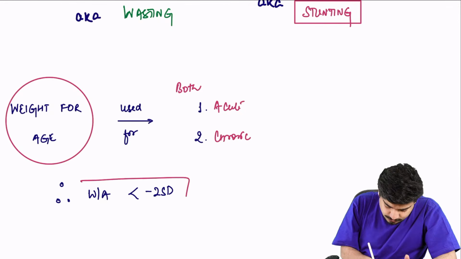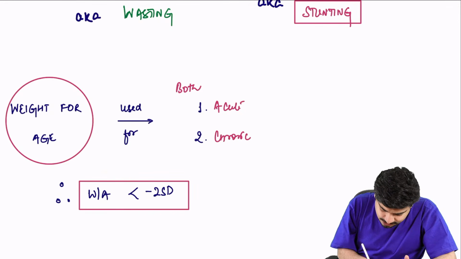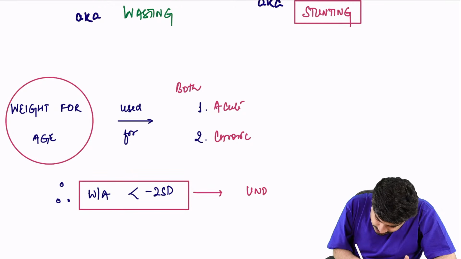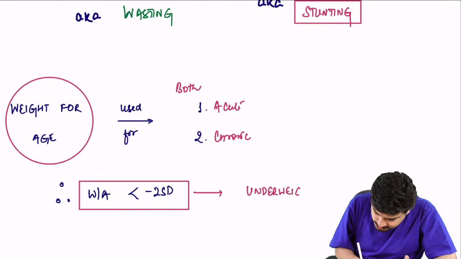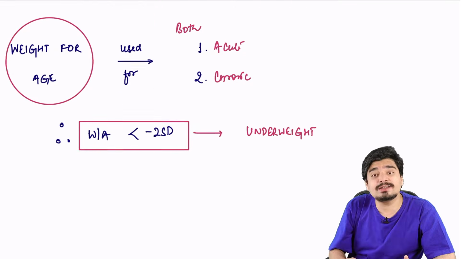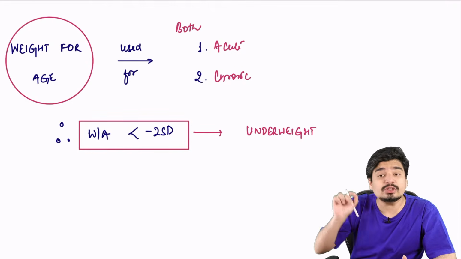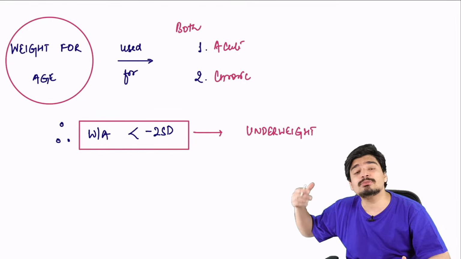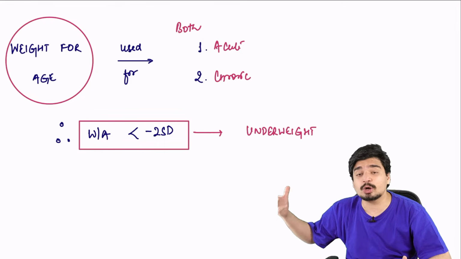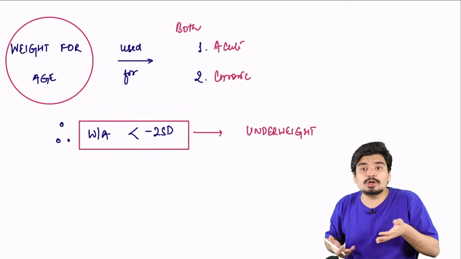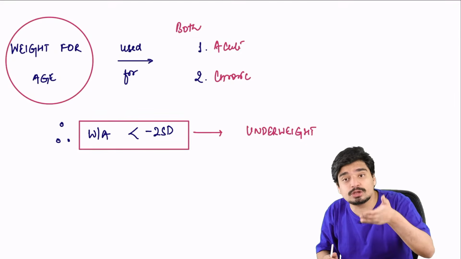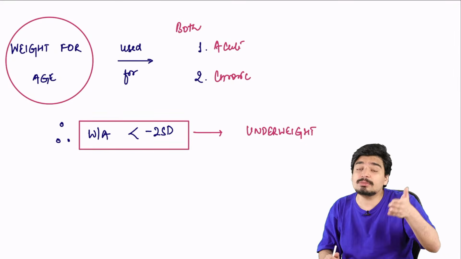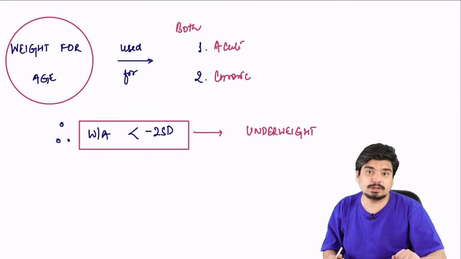Whenever the weight for age is less than -2 standard deviation, we say the child is underweight. Remember, we never use acute or chronic malnutrition term with low weight for age, because you as a pediatrician don't know whether the weight for age has become low because of acute malnutrition or chronic malnutrition, because weight for age can be low in both.